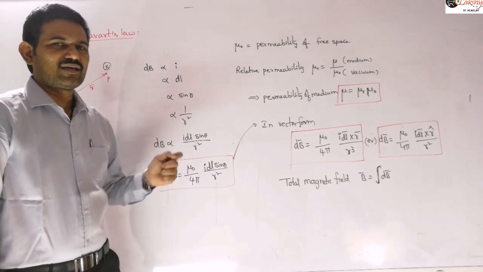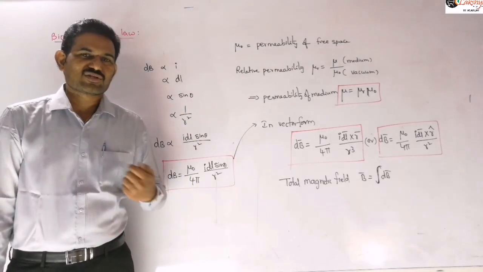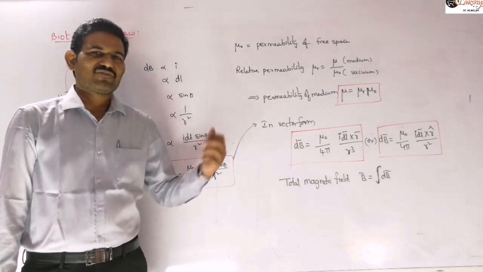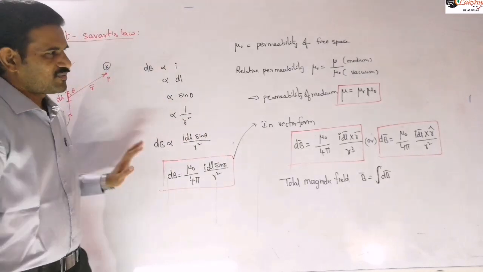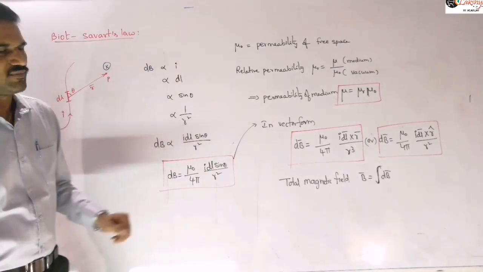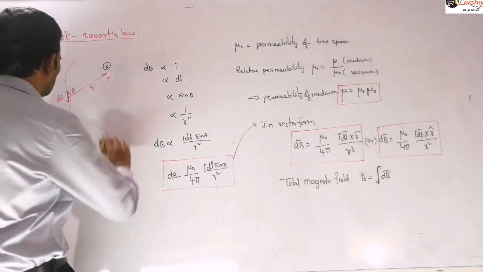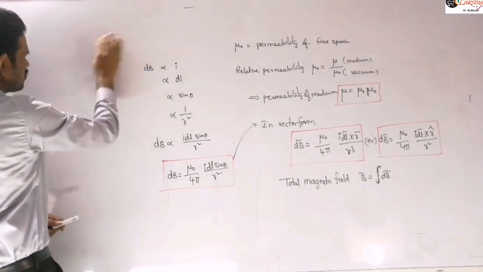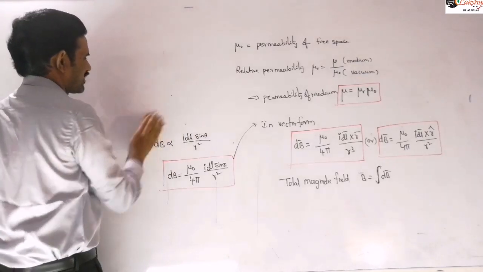It is like Coulomb's law in electrostatics. Based on Coulomb's law, we derived the different electric field expressions, and similarly, based on this, we derive the magnetic field in different cases. Such is its importance. Now let us discuss clearly the direction of the magnetic field produced by current carrying conductors.